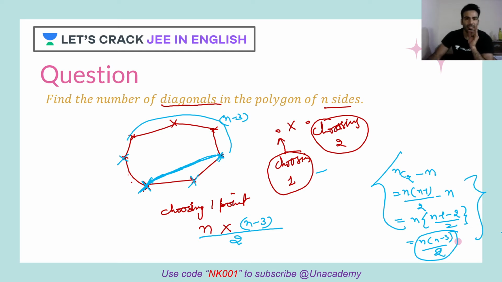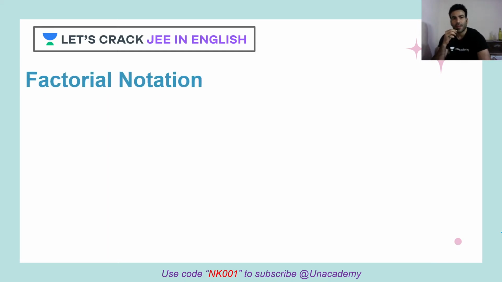But since I have not taught combination, I just want to keep you away from that. This is the basic I have. So people who are studying this permutation combination from scratch, and those who have already studied, I would request, whatever you have learned, just keep it aside for a while. Let's try to understand my process, my method of understanding permutation and combination. So let's start. Next topic, factorial notation.